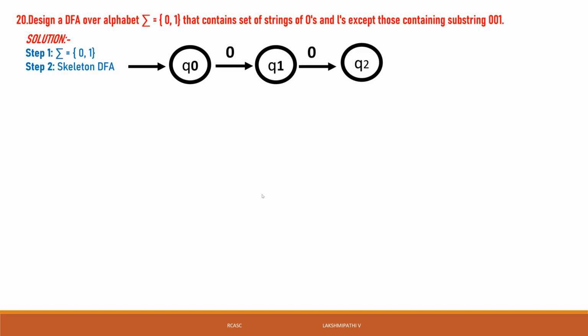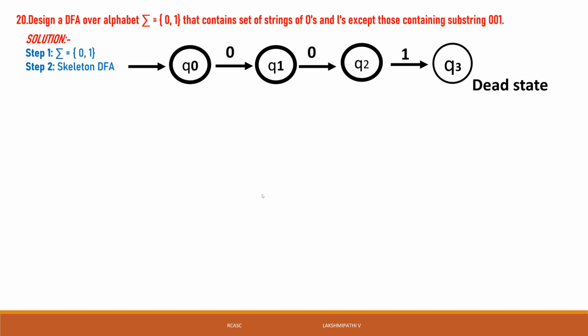When it comes to the last one, Q2 of 1, that is Q3. Once the substring 001 occurs, that will be the dead state. The machine does not accept that type of string. That is what we need to consider.